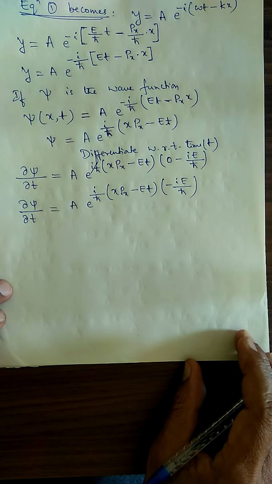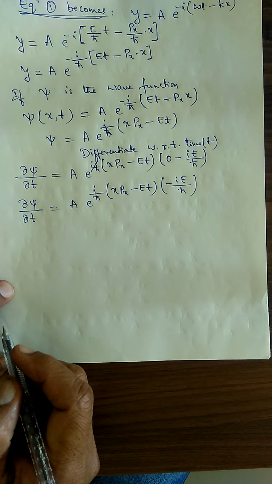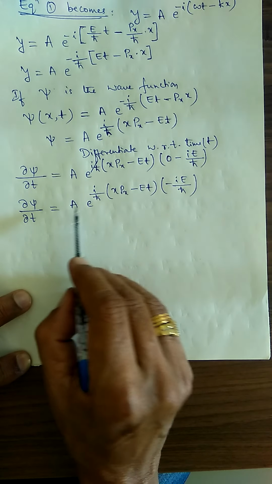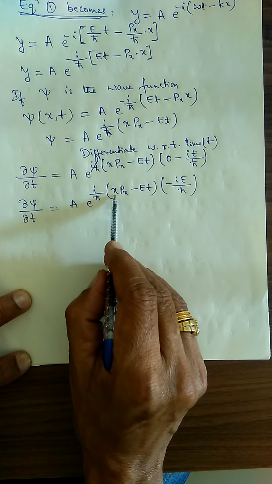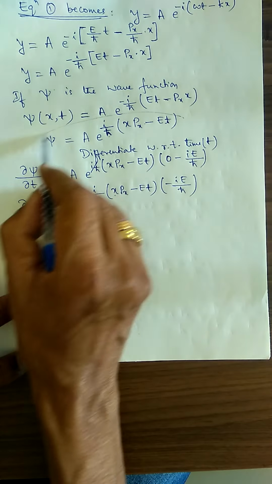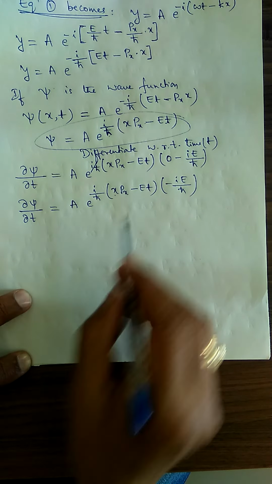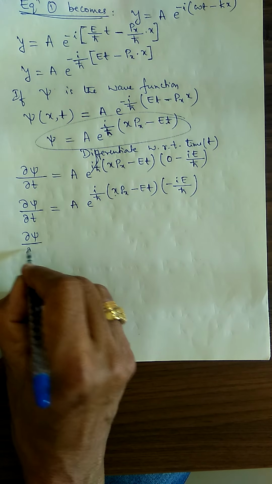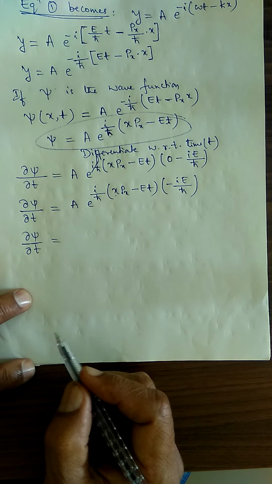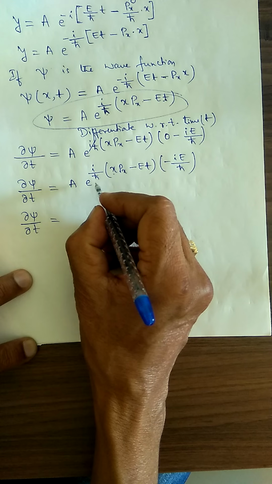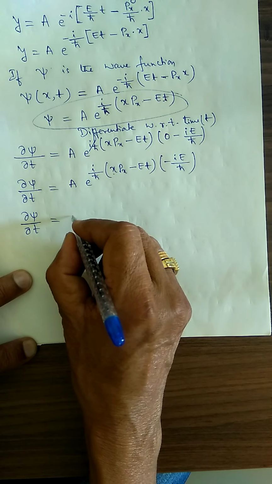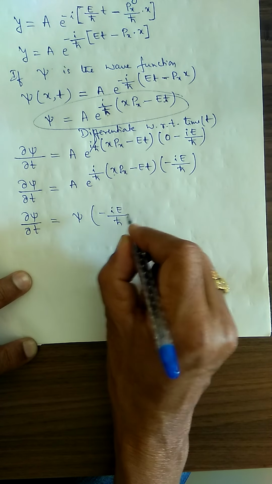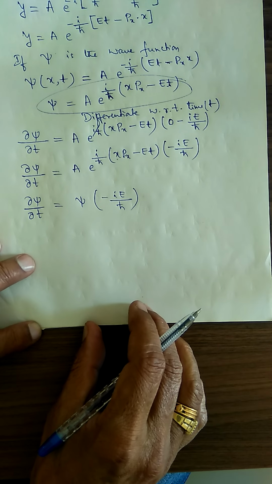Okay, is it clear? See that. But this value is equal to psi. Psi is equal to this, A into e to the power i divided by h cross (x px minus Et). The whole thing is psi. Therefore, del psi divided by del t, the partial derivative, is equal to psi into minus iE divided by h cross.